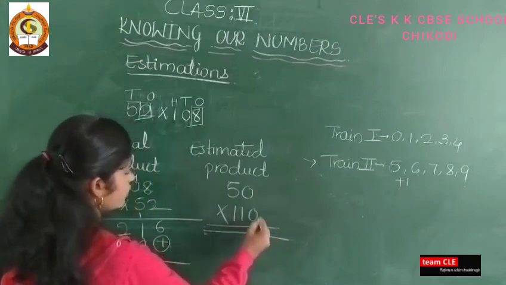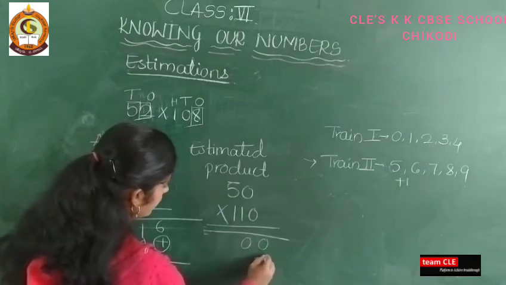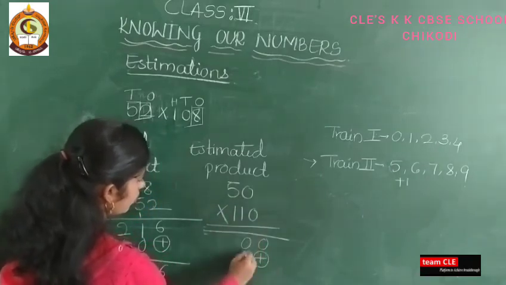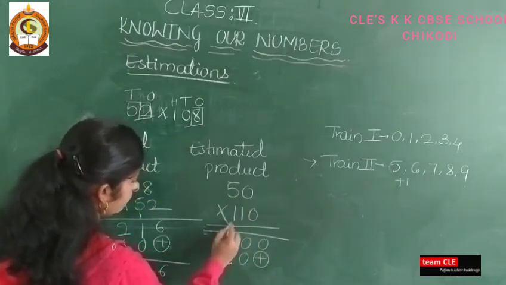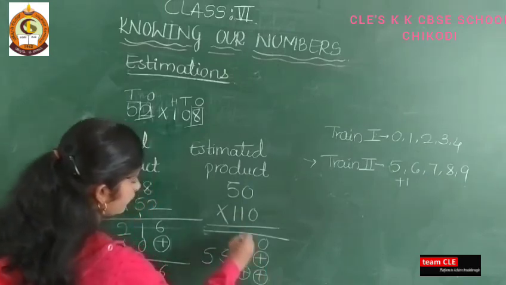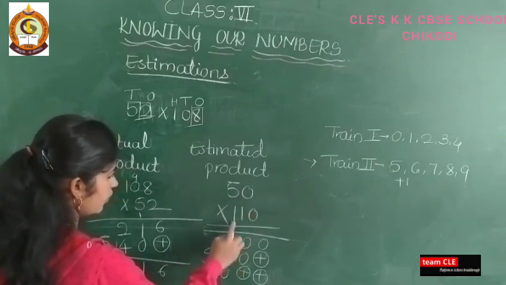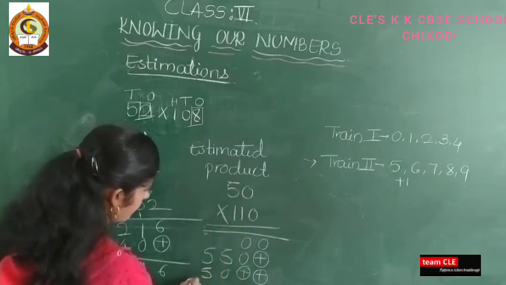Next here 0 into 0, 0, 0 into 0 is 0, again you add here 1, 0, 1 into 5, 5, again you leave 2 places, 1 into 0, 0, 1 into 5 is 5.